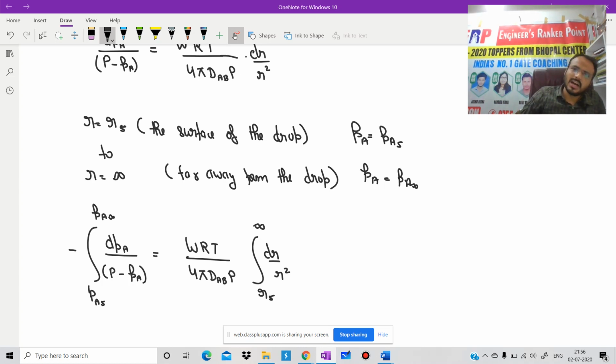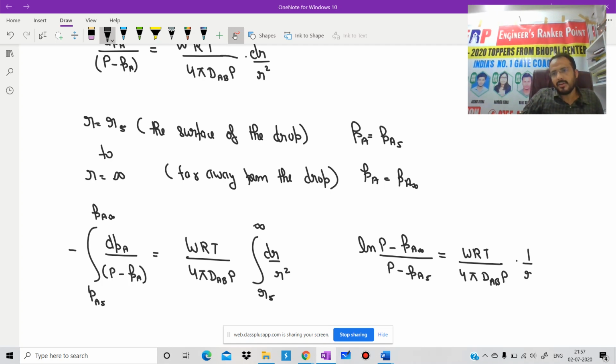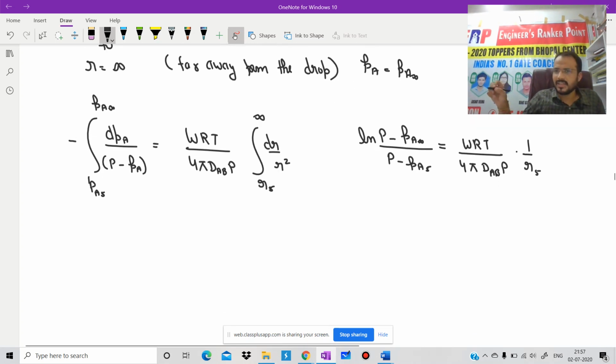Is it clear? After solving, we will get ln of (P minus PA infinity) divided by (P minus PAS), that should be equal to WRT divided by 4 pi DAB P times 1 by RS. Is it clear? Because 1 minus R infinity will be 0. I hope up to this point there should be no doubt.